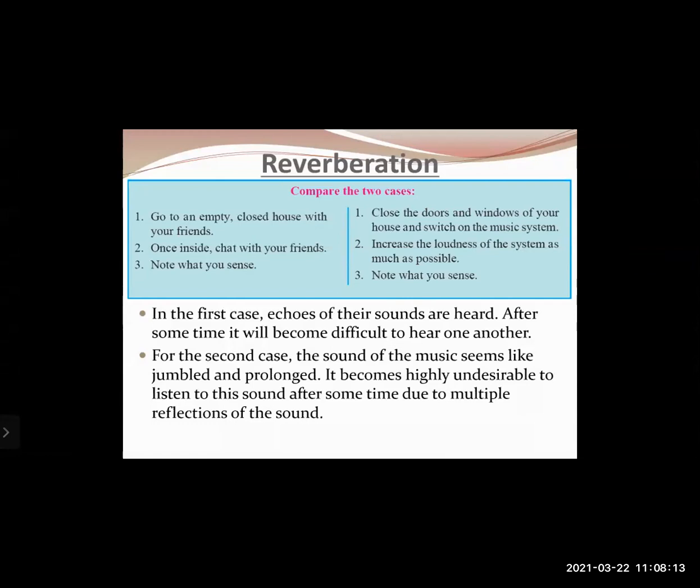For the second case, the sound of the music seems jumbled and prolonged, and it becomes highly undesirable to listen to this sound after some time due to multiple reflections of the sound. Okay, so let us understand why such a thing happens.